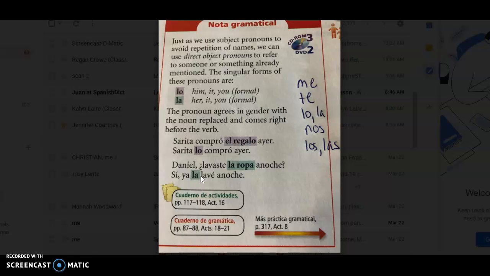All right. So that's what you're going to be doing each time, asking a question and answering it with a pronoun. Just make sure that the pronoun you choose matches with that noun that's at the end.